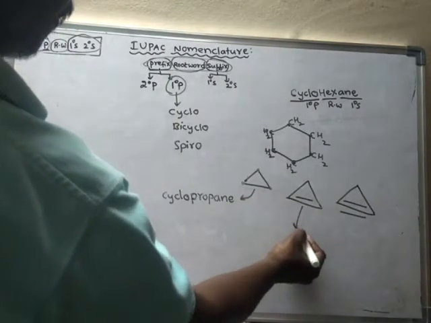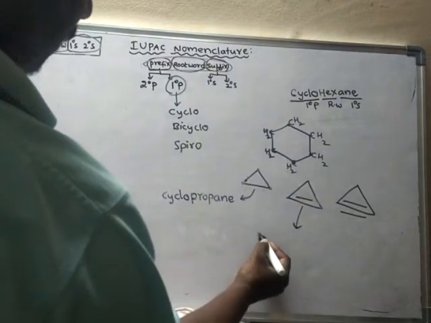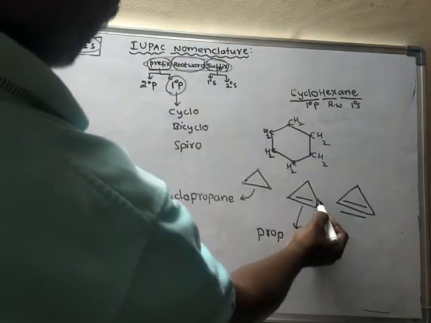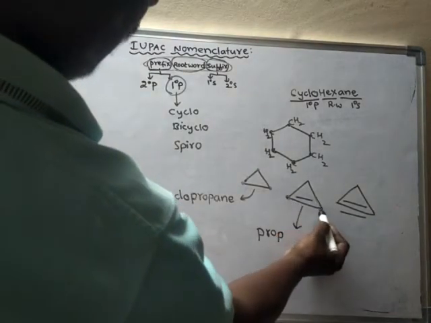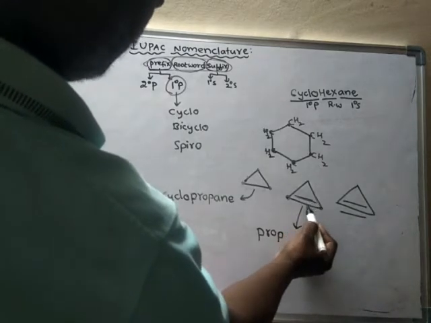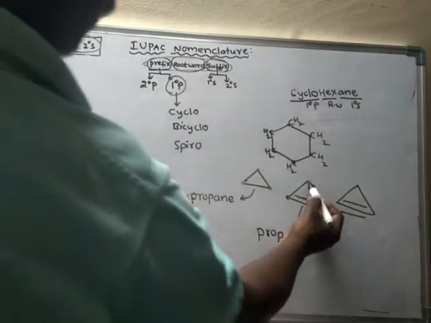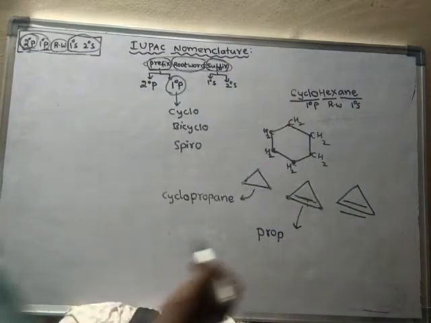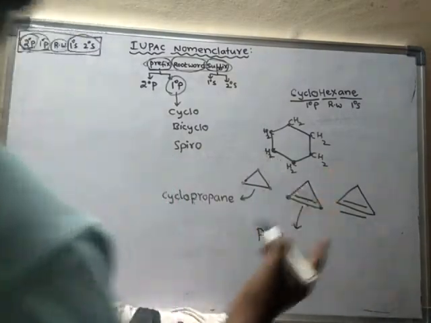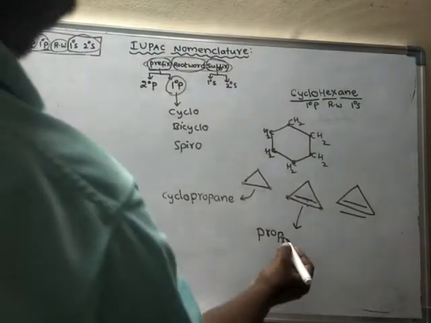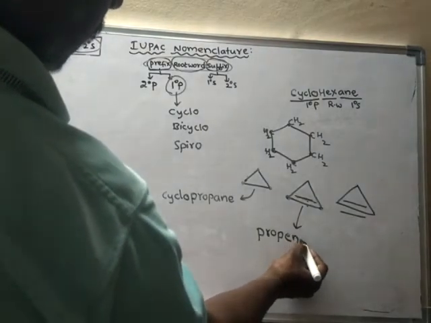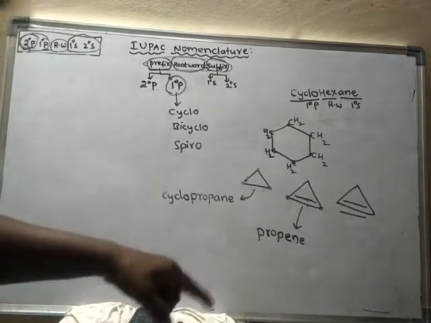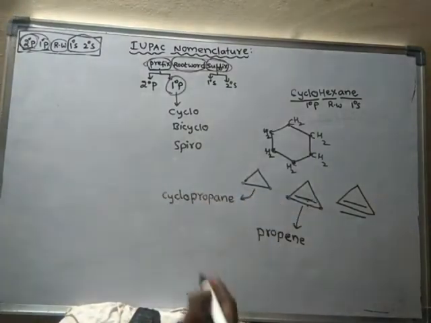What is the name of this compound? Again, how many carbons? 3 carbons. Means prop. Do you find only single bonds between carbons? No. Between these 2 carbons, there is a double bond. So this is a continuous but closed carbon chain. If at least one double bond is present in that chain, then we have to use ene. Now it is called propene. But as it is cyclic, a closed structure, hence we have to use cyclo.